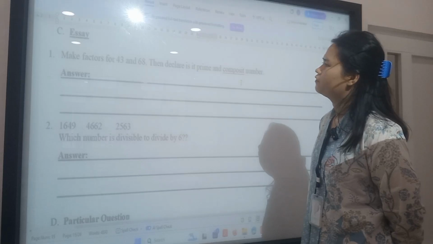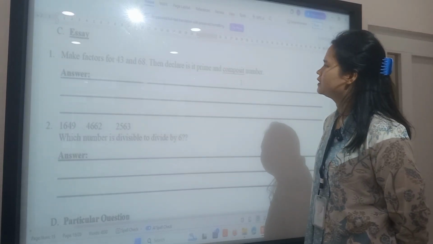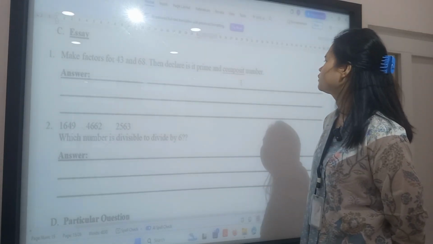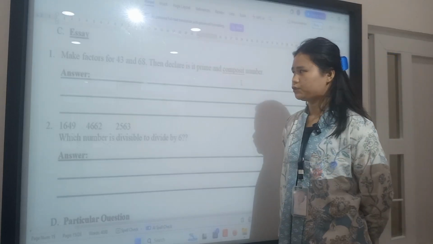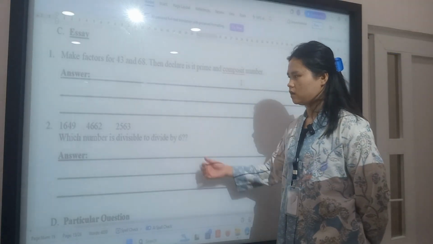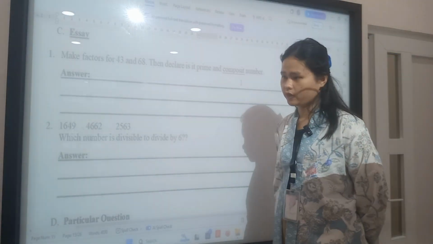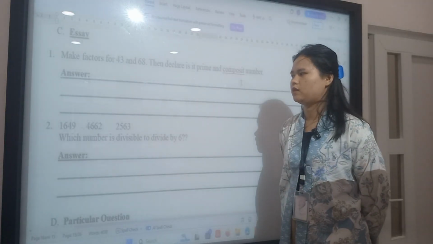Next. Make factors for 43 and 68, then declare prime and composite. 43 is a prime number, and 68 is a composite number.